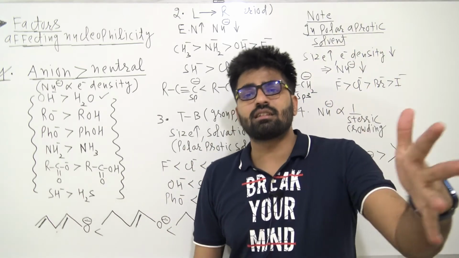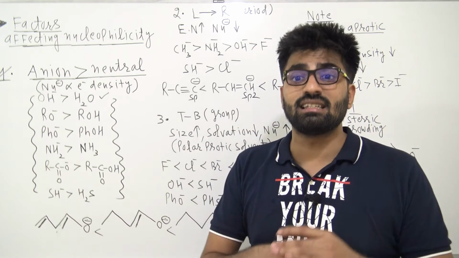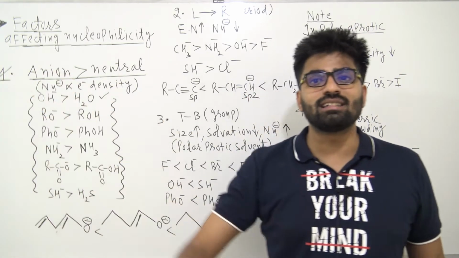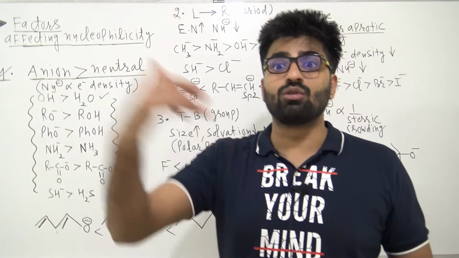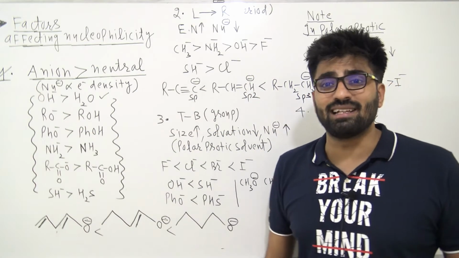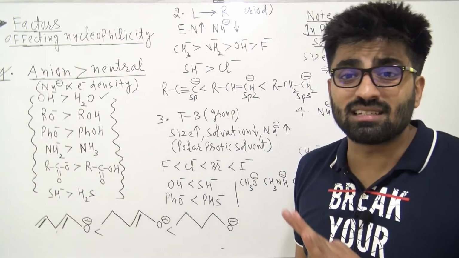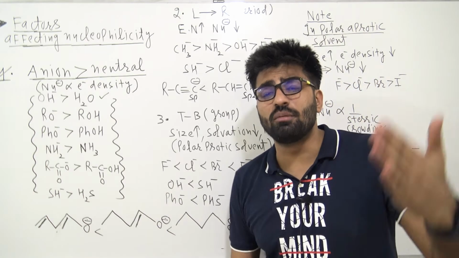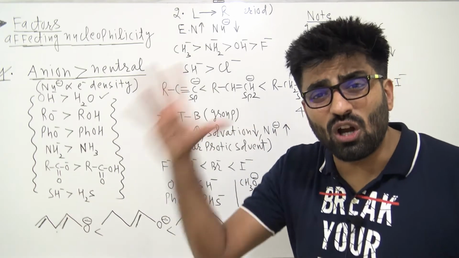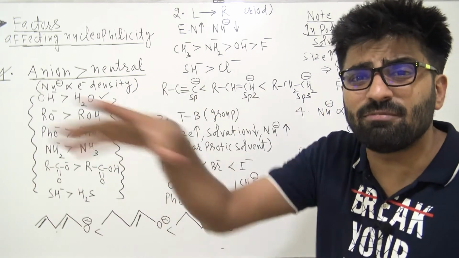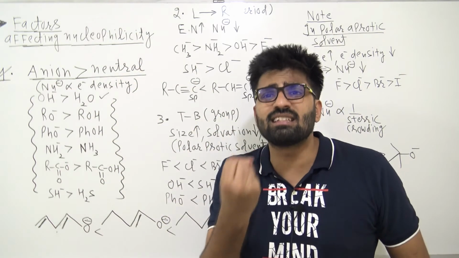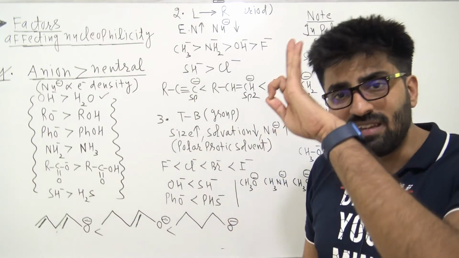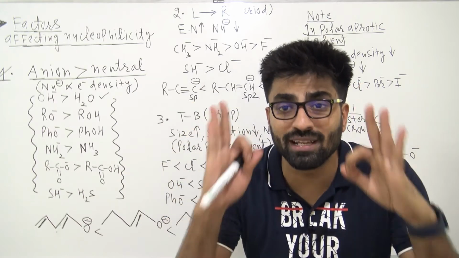If it is least surrounded with water molecules, it can easily donate its electron pair. It is free to donate its electron pair. Whereas F minus has the smallest size, so its hydration or solvation will be maximum, and it is not free. Water molecules will trap F minus inside them. So F minus is not free to donate its electron pair. That's why it is a weak nucleophile, the weakest nucleophile in polar protic solvent.